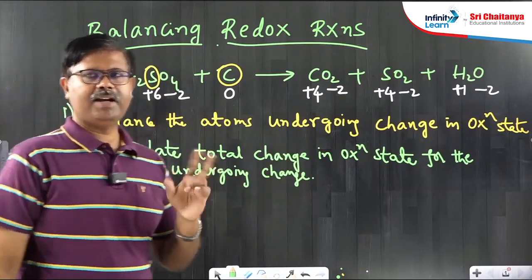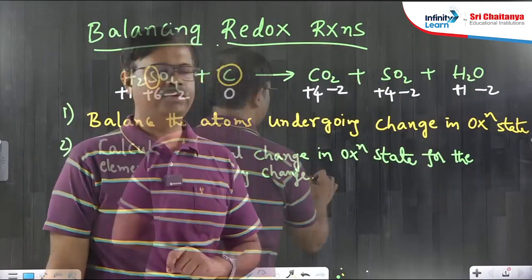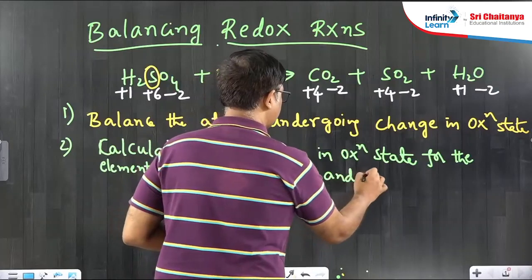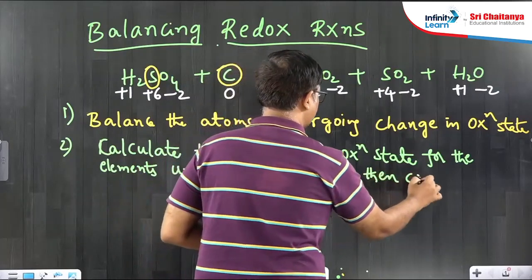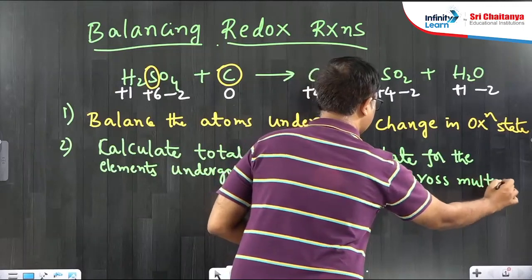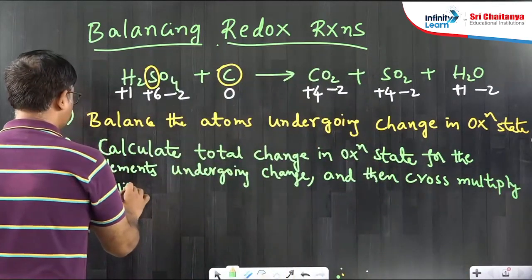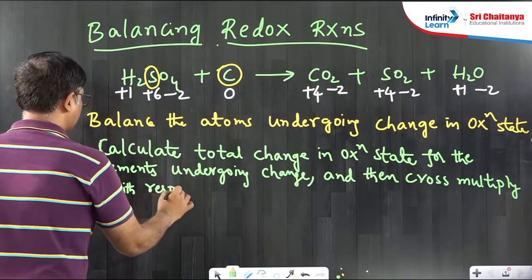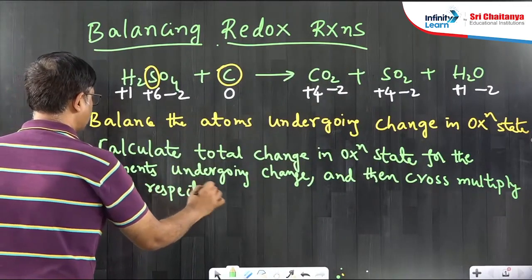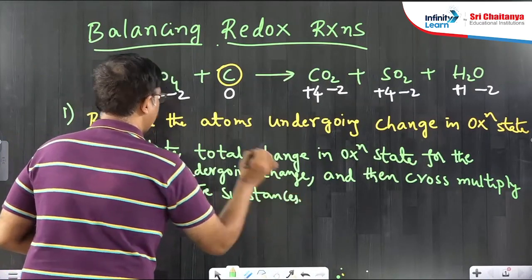I will explain what it means. Whichever elements are undergoing change in oxidation state, find the total change value and then cross multiply with the respective substances. What does it mean?